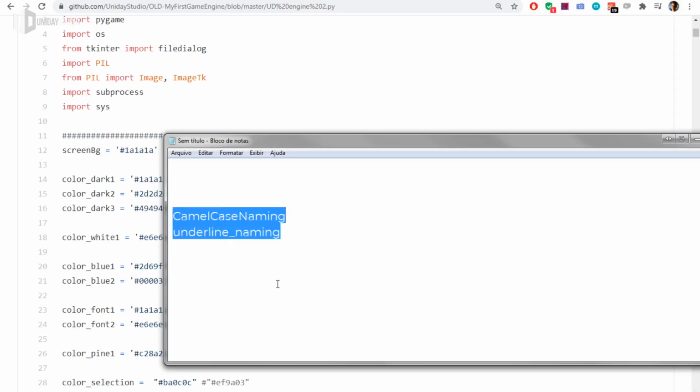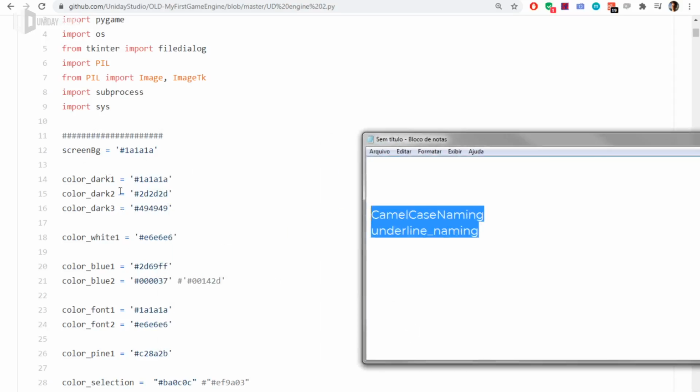And again, the macros here, that is basically a global variable that you define to store library specific stuff. There's not a problem on using it as soon as you identify it as a macro. For example, today it's very common to use capital letters to do this, like color dark 1. That may be a better alternative for what I was doing here. Okay, plot twist, this is my actual color. Okay, anyways.